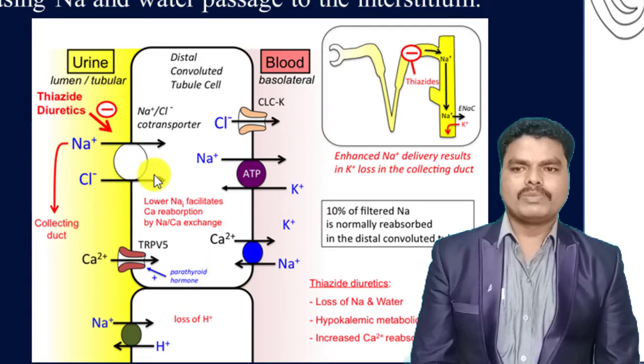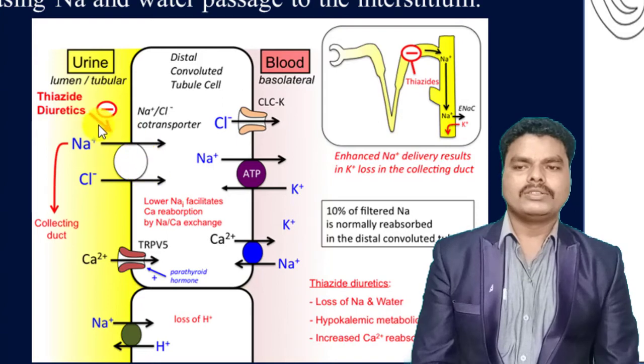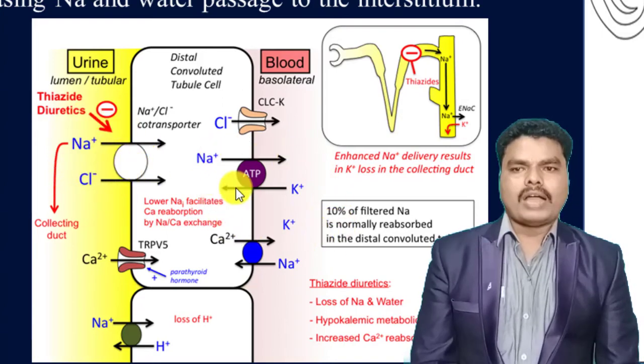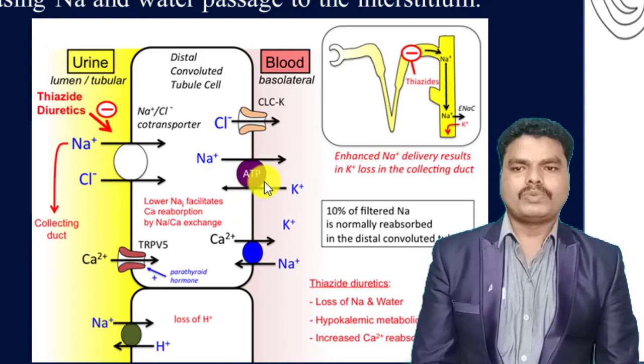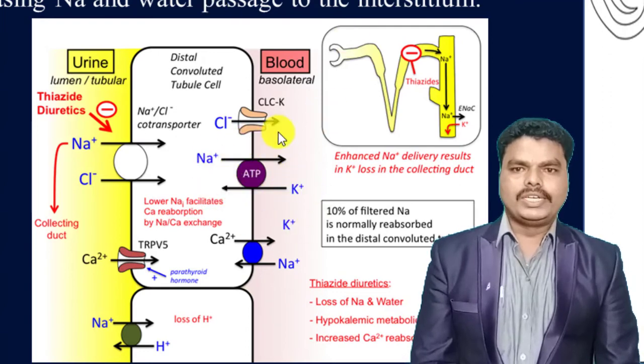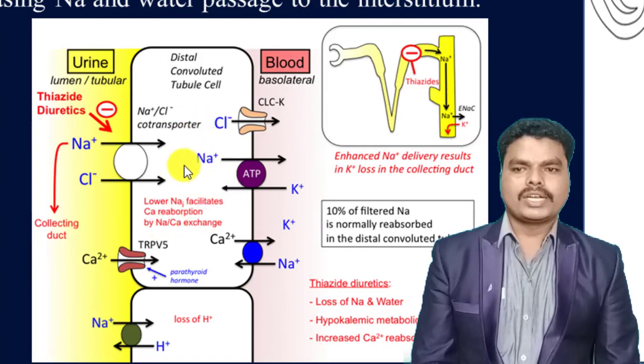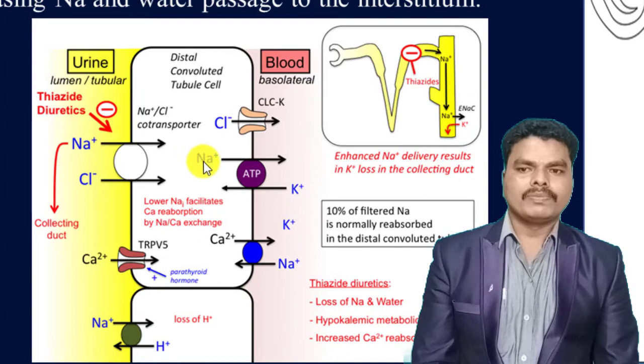And when this sodium chloride co-transporter is blocked, there is a decrease in the action of the antiport, that is the sodium potassium ATPase. So the action of the sodium potassium ATPase is also reduced, due to the decreased levels of sodium across the luminal membrane. That means there is a reduction in the sodium concentration across the luminal membrane, thereby the sodium is not much available to exchange with the potassium at the sodium potassium ATPase antiport.